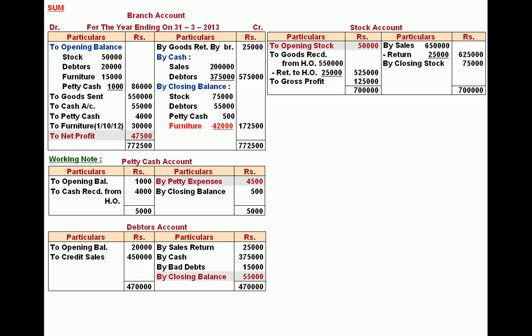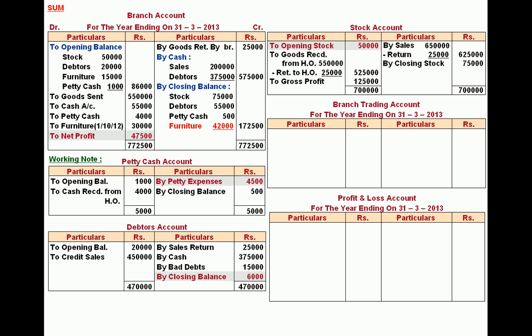Now I am also required to prepare branch trading account and branch profit and loss account. Just to confirm that the profit that we have found out by preparing branch account, does that agree with the profit that we may find by preparing trading and profit and loss account? So we are preparing it just to confirm that the profit calculated by us is exactly alike to the method of finding out the profit by preparing trading and profit and loss account.